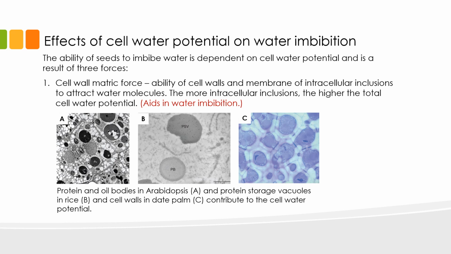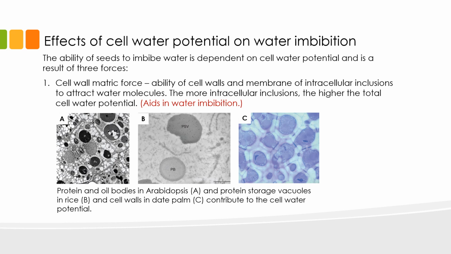Cell wall matrix force is the ability of cell walls and membranes of intracellular inclusions to attract water molecules. What do we mean by intracellular inclusions? These are structures inside the cells that are bound by cell membranes. The more intracellular inclusions, the higher the total cell wall matrix force. In these panels below, you can see the different intracellular inclusions in seeds.